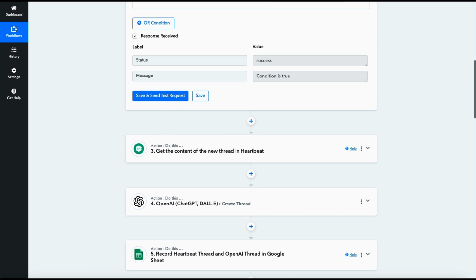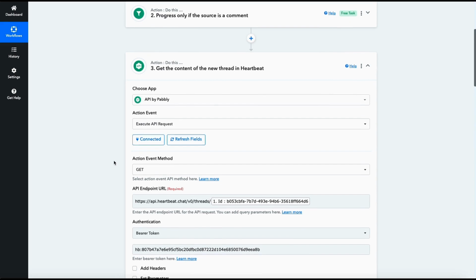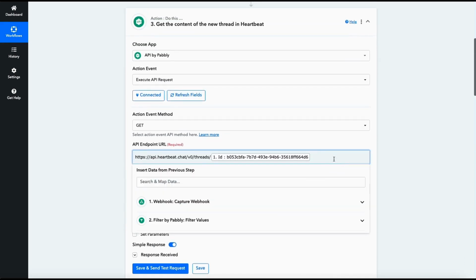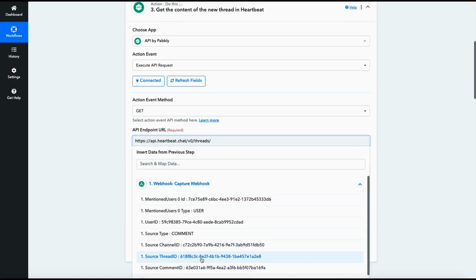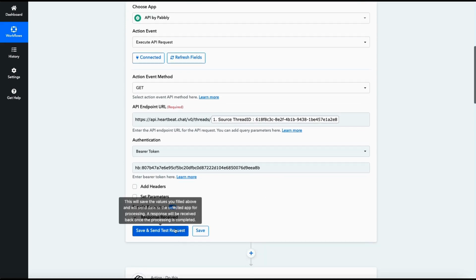Getting the whole thread means we can use the same step that we already had. I'm just using what we had from the previous workflow that copied itself over when we cloned it. The only thing is we need to change the mapping here to map in the source thread ID. This is the one that we need to map. I think it's the same in the previous workflow. It might be the same, but it doesn't really matter. Let's do it this way.